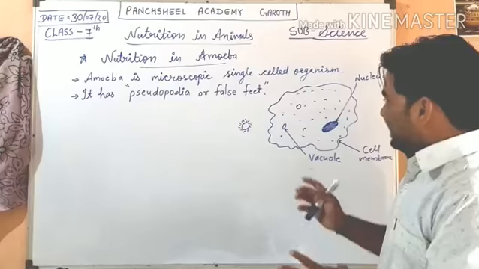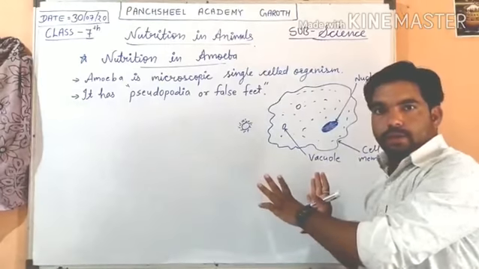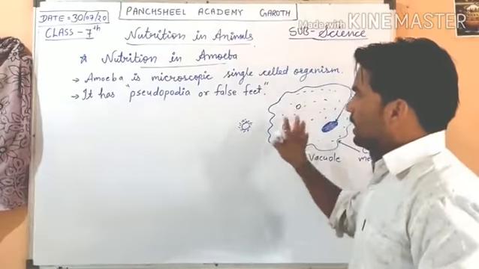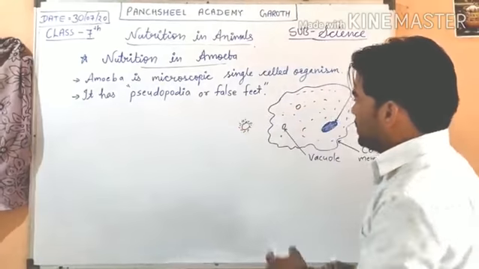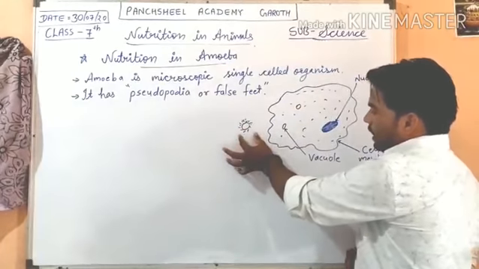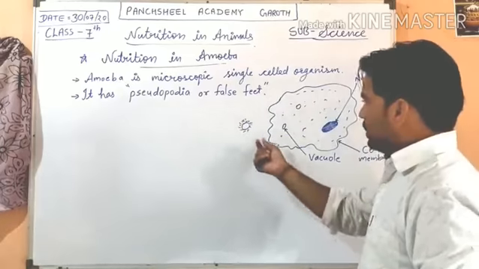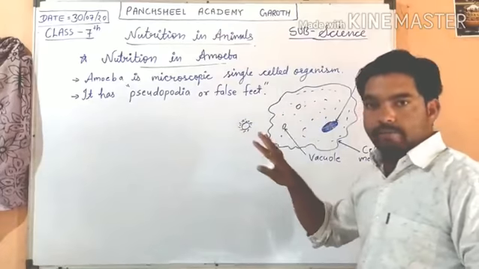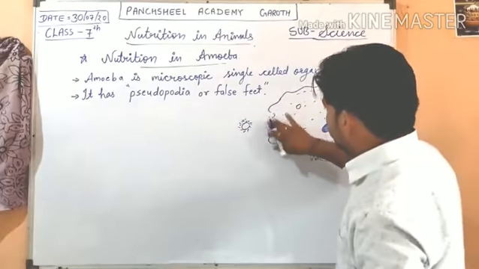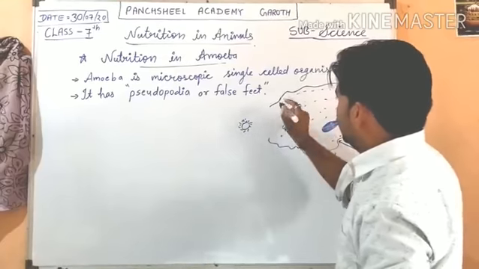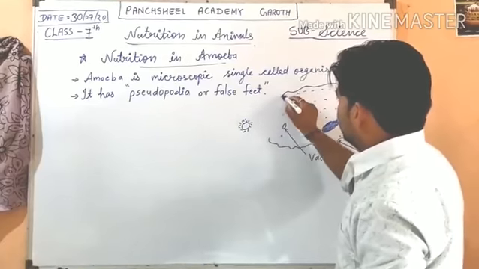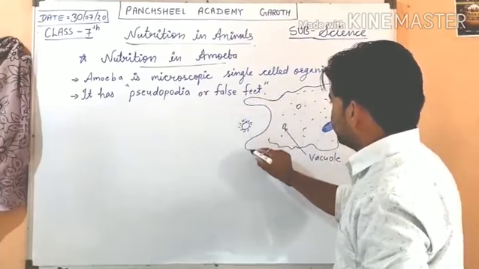It doesn't have a mouth, so what will it do? It has pseudopodia or false feet. When it sees any microscopic plant or single celled organism smaller than the amoeba, its false feet move toward that organism.